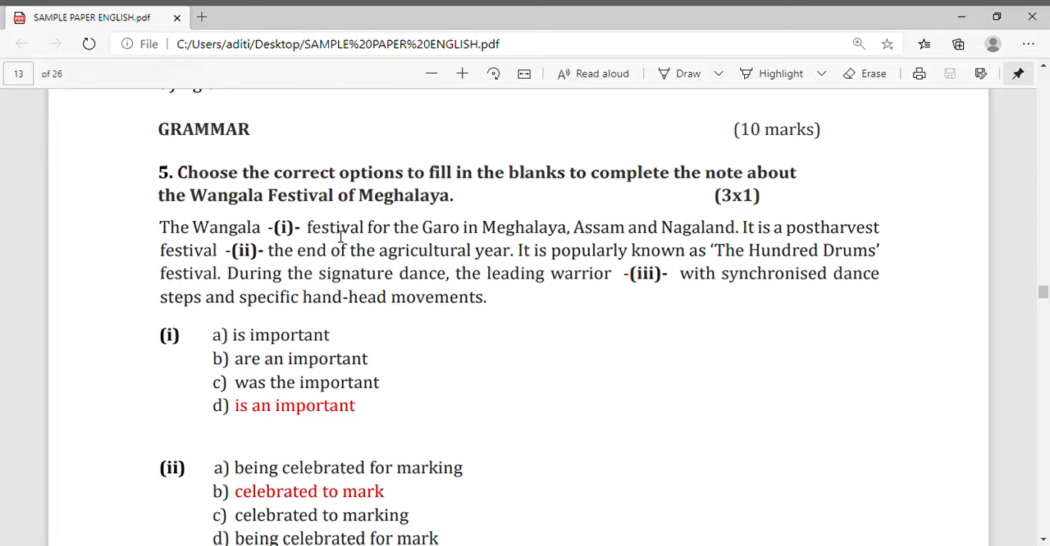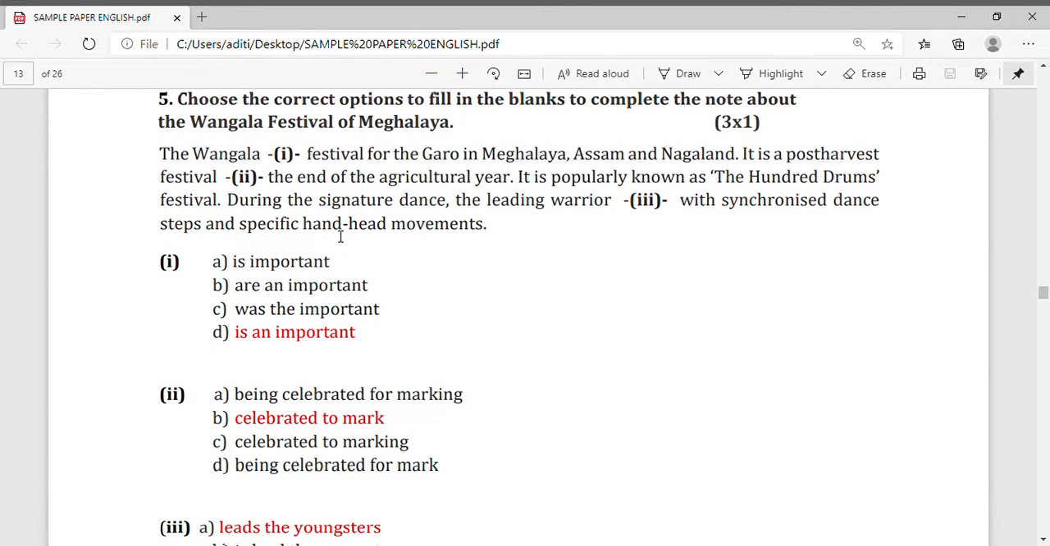Okay, as we were doing in the fill in the gaps, so it is fill in the gaps only. Four options are given for the Wangla: is important, are important, was the important, is an important. So the correct option will be is an important. You can see here I have marked it in red color. Is an important.